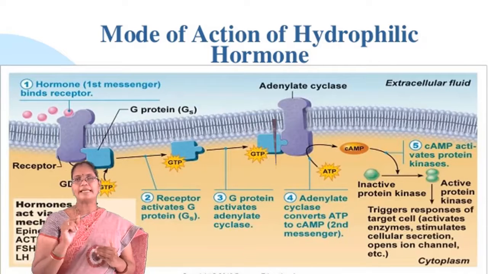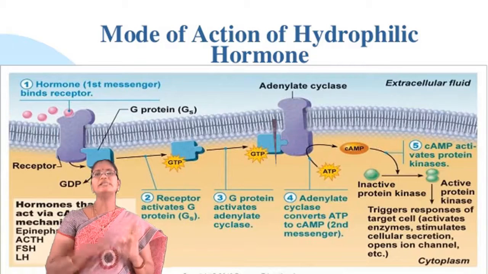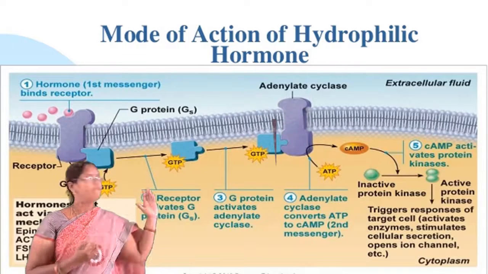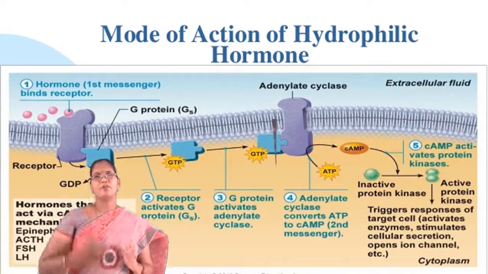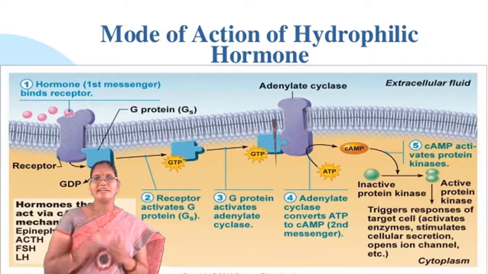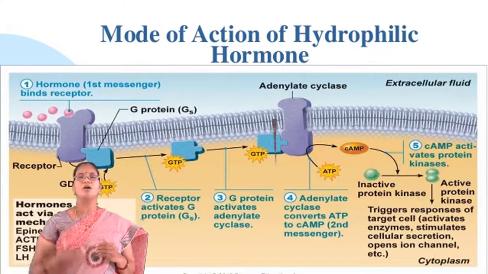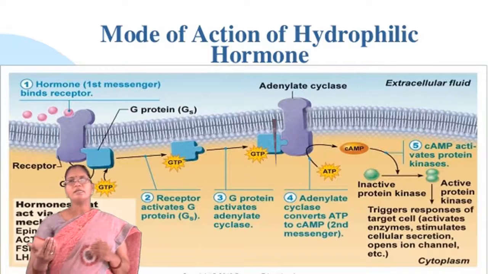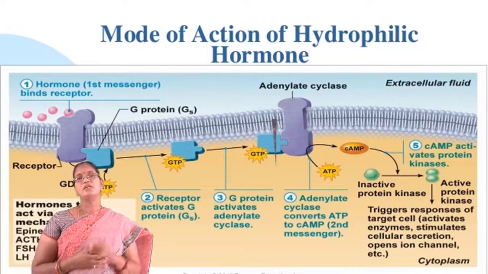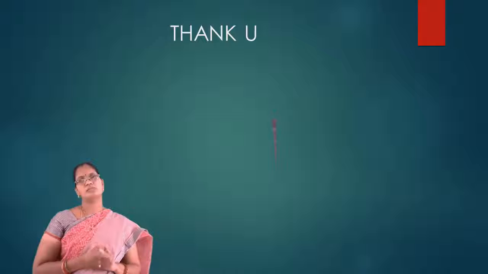You have to call it second messenger, not secondary messenger. The first messenger is the hormone, the second messenger is the cyclic AMP. Cyclic AMP will activate the inactive protein kinases, and these activated protein kinases will carry out the function. That means they activate the enzymes or phosphorylate the secretions, and they are responsible for the cellular functions. So this is about the mode of action of hormones. Thank you all.